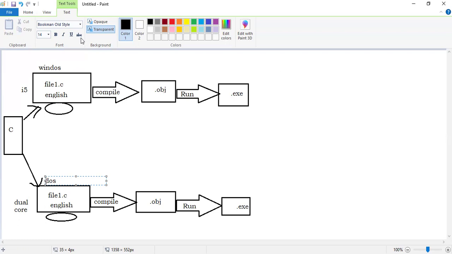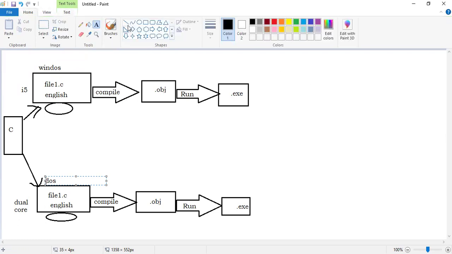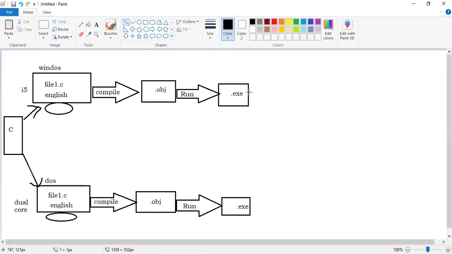Suppose you have three friends, and you give this file to your three friends: one friend, two friends, and the third friend. Here also you give it to three friends.